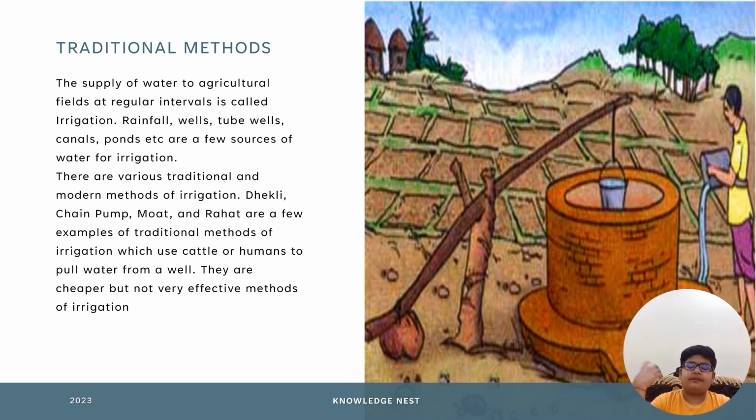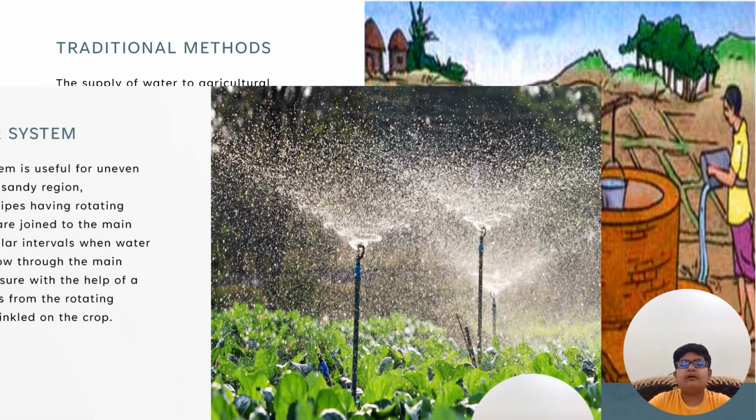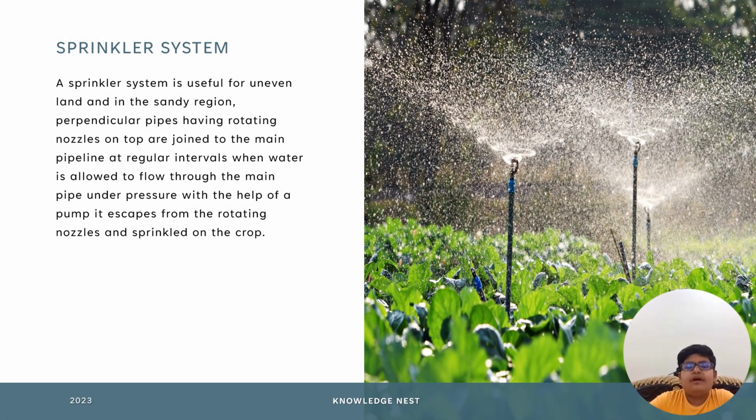Traditional methods. The supply of water to agricultural fields at regular intervals is known as irrigation. Rainfall, wells, tube wells, canals, ponds, etc. are a few sources of water for irrigation. Sprinkler system. Sprinkler system is useful for uneven land and in the sandy regions. Perpendicular pipes have rotating nozzles on top, which are joined to the main pipeline at regular intervals. Water is allowed to flow through the main pipe under pressure with the help of a pump.